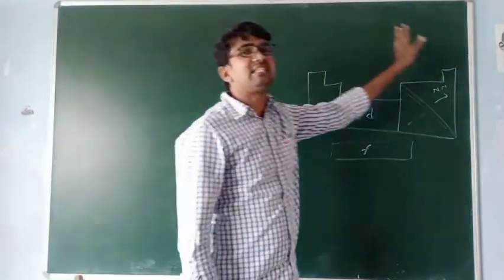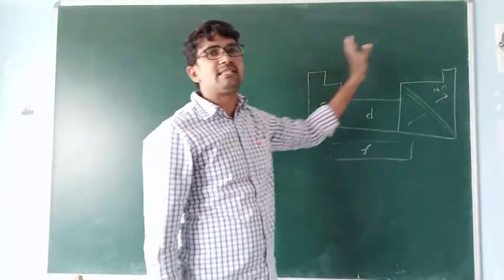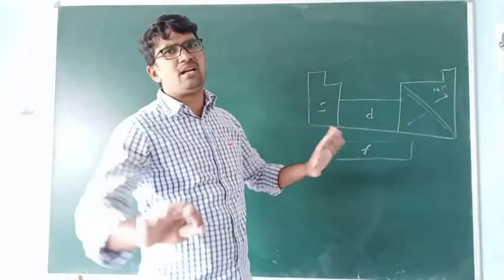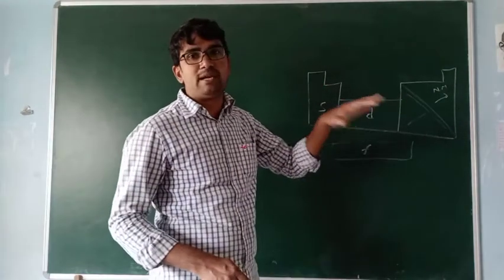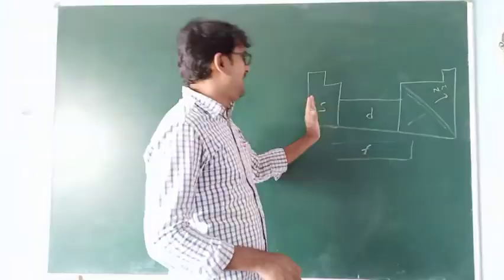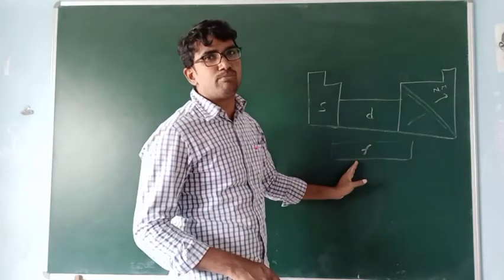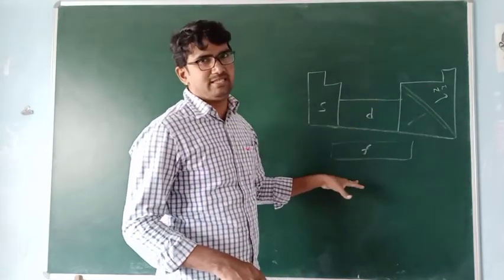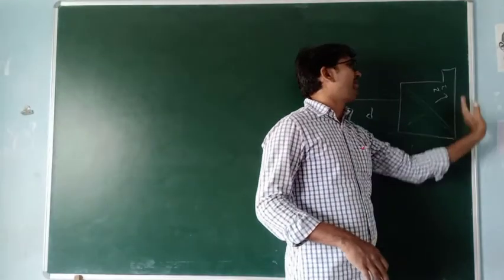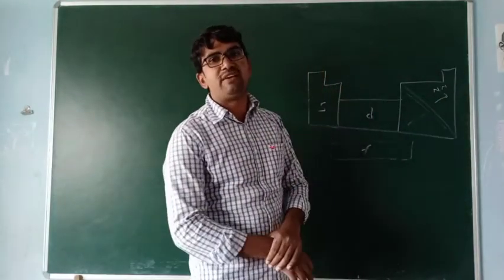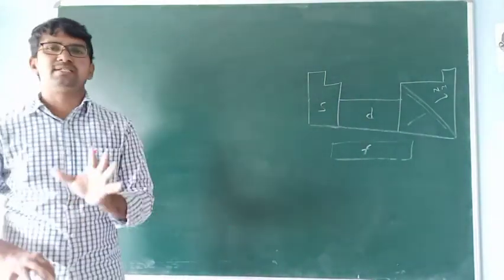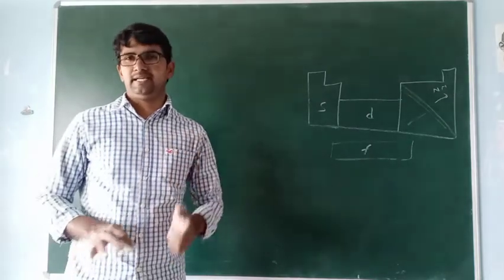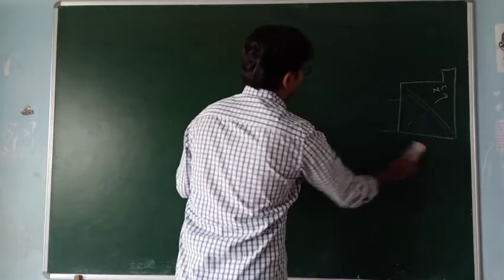Simply, electropositivity decreases and electronegativity increases. Of course, in groups that is not a big task for us, because just identify which blocks belong to metals and which blocks belong to non-metals: S, P, D. These three belong to metals because of big size elements. But these elements are non-metallic in nature due to very small size. So these metallic and non-metallic characters completely depend upon the atomic sizes. Right. Next one.